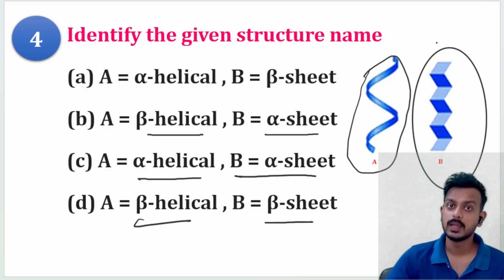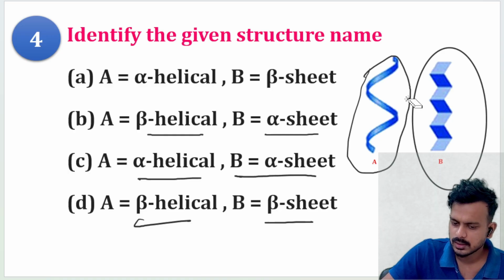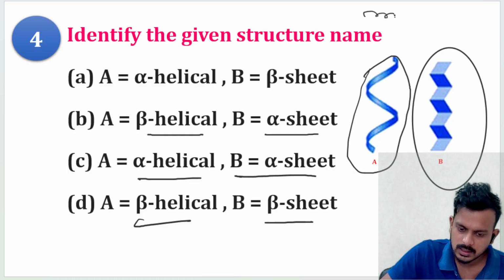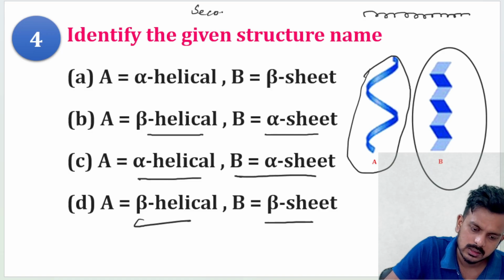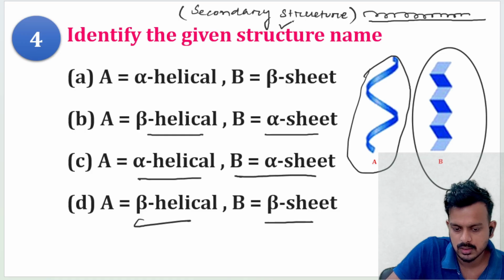If you remember, let me explain. I will give you a hint. Does its structure look quite like this? Tell me first. The twisted one. Twisted one means what? This is a secondary structure. Its structure looks quite like this twisted one, and twisted one means your secondary structure.